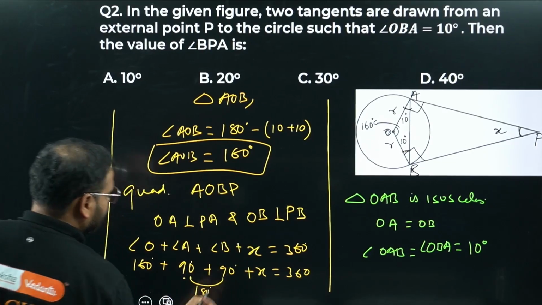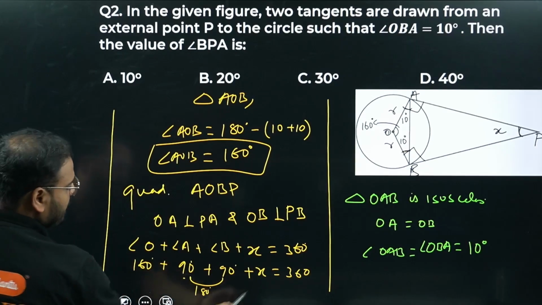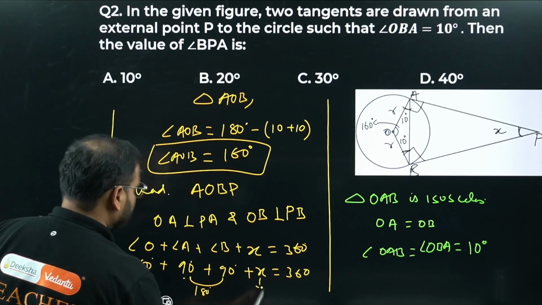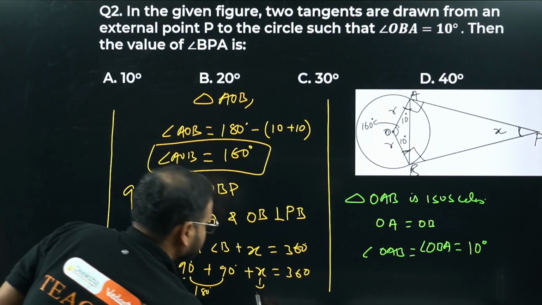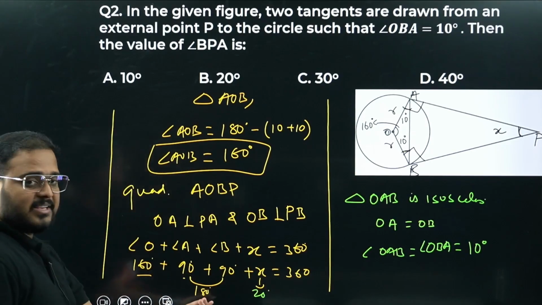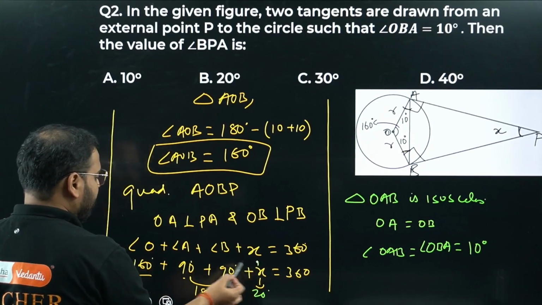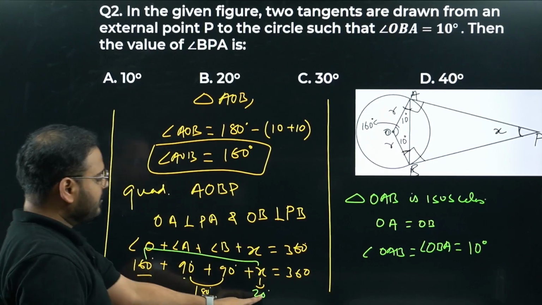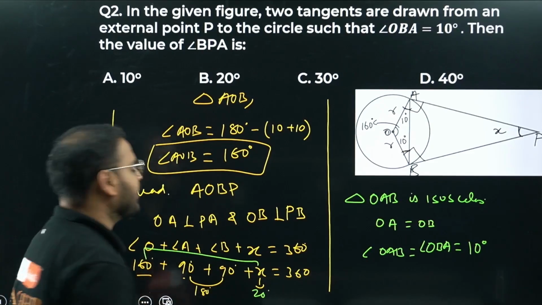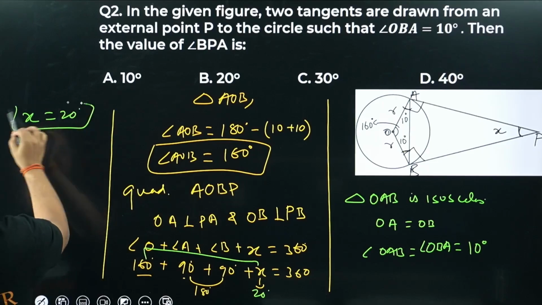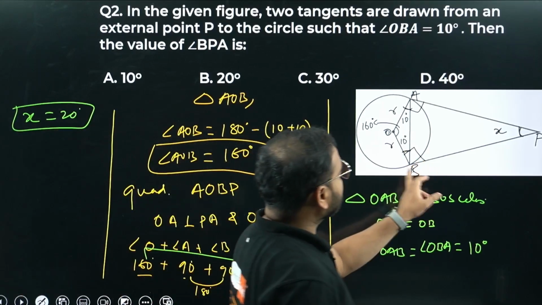Have a look. This is 160. So what is missing over here? 180 plus 180 is 360. But this is 160, so this has to be 20 degrees. 180 is this, what do I add to become 360? This two has to be 180 again. How will you make this 160 to be 180? By adding 20, which means I'm getting this X value as 20 degrees. What is X that I assumed? I assumed X to be BPA.